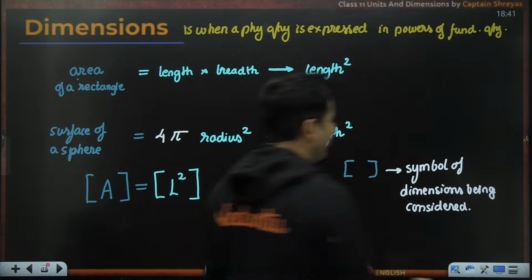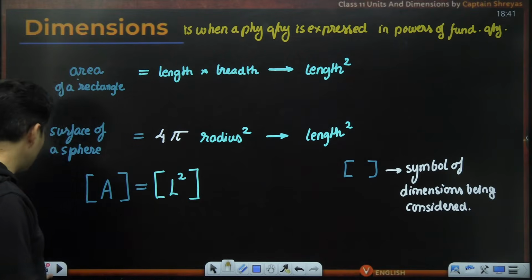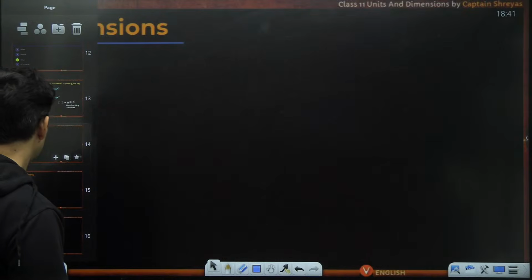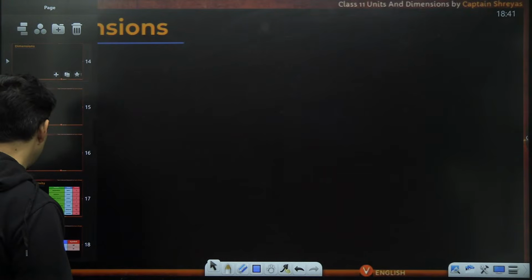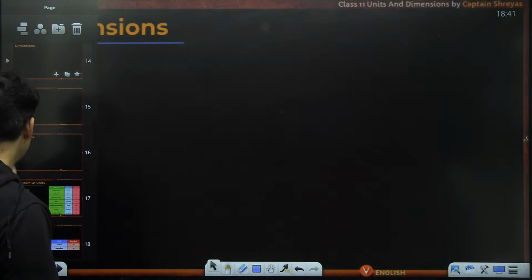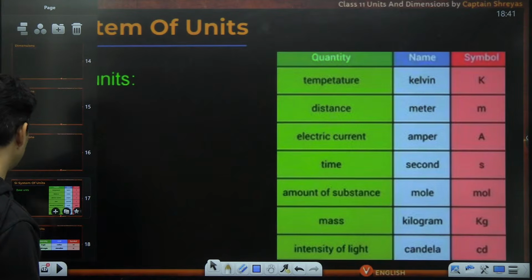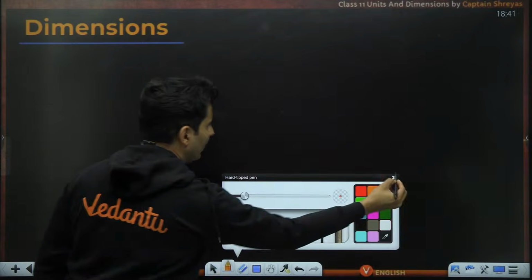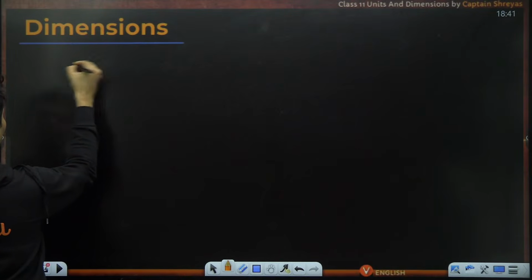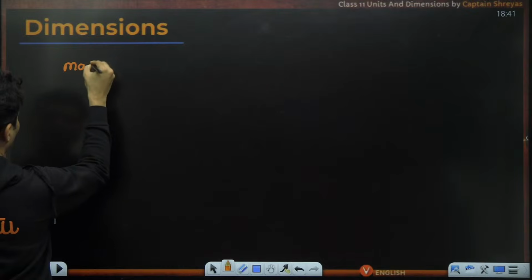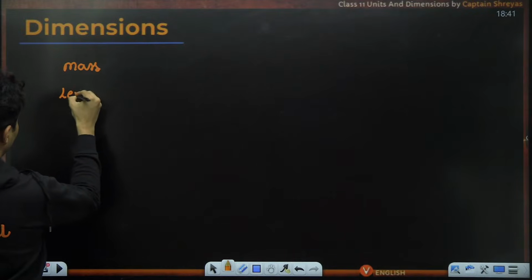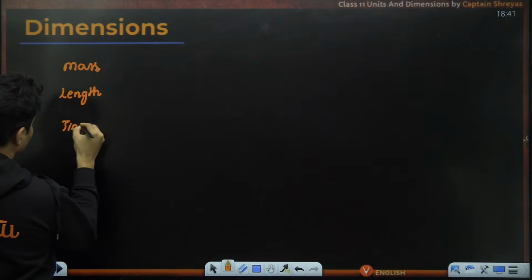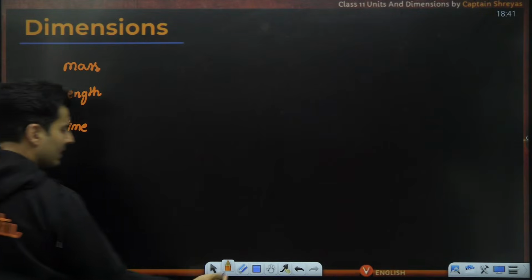So now let us try to figure out the dimensions of certain more physical quantities so that you get an idea of it. But before we go ahead, let me tell you what the symbols of these dimensions are for all these fundamental quantities. So remember all our fundamental quantities. One was mass, then length, then time, then so many other things were there.